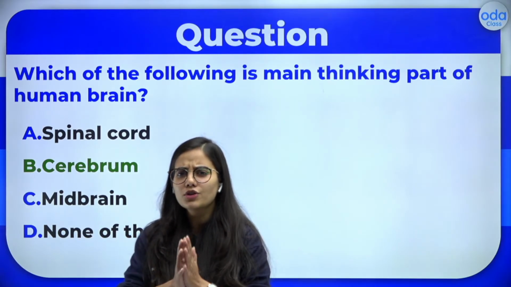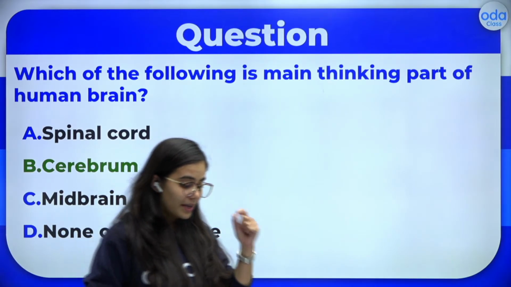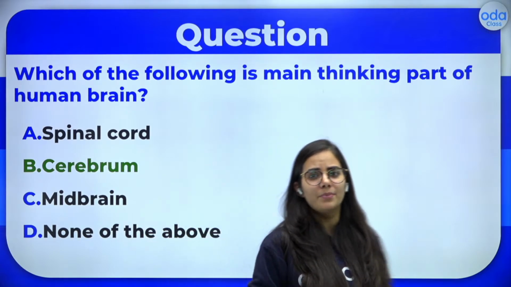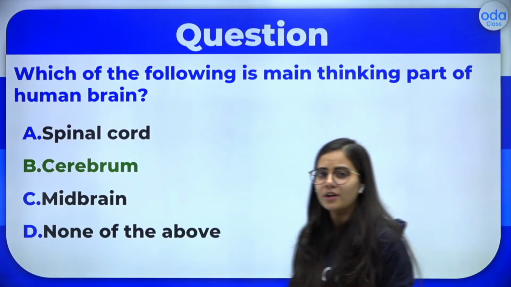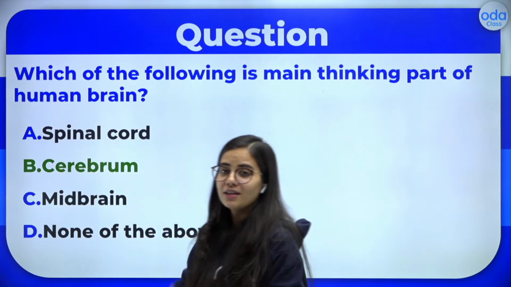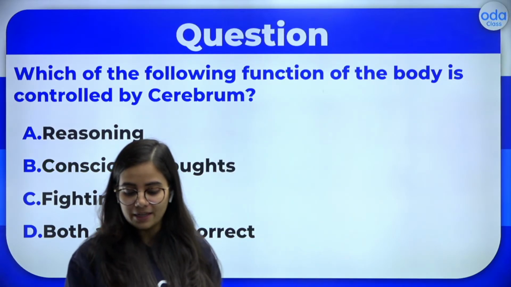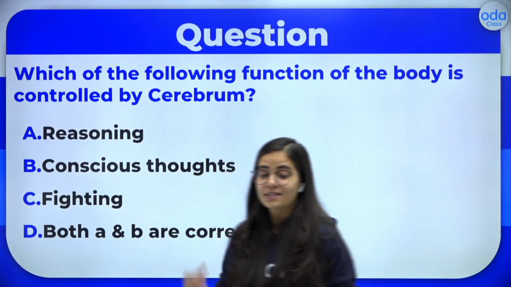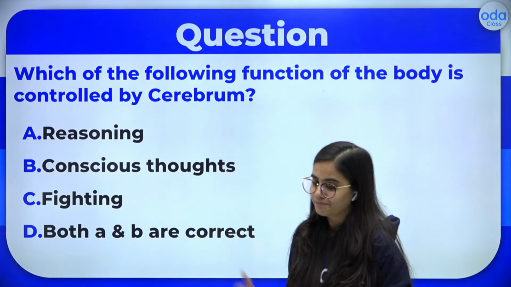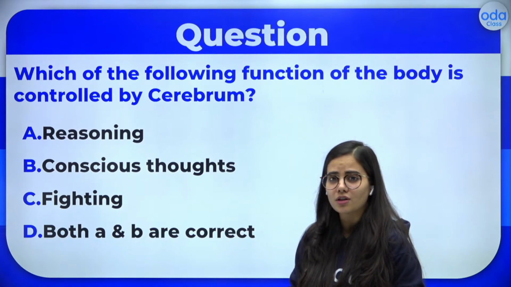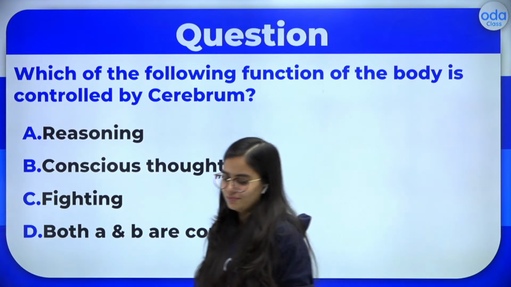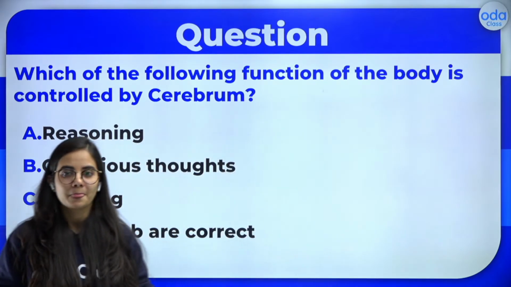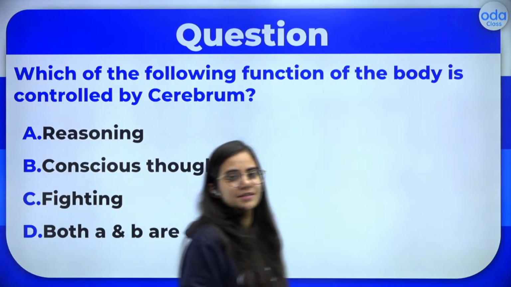So whatever you need to remember, any number which you need to remember, or any person, any memory, any fact, everything will be done by the cerebrum. Okay, which of the following functions of the body is controlled by the cerebrum? Reasoning, conscious thoughts, fighting, or both A and B are correct? Please go ahead and give your answers now.